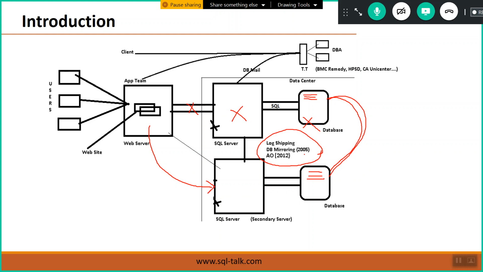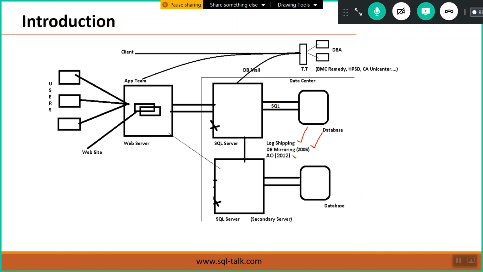SQL Server supports three major features: log shipping, database mirroring, and Always On. Always On means the database is on, online, in any server, whether primary or secondary.